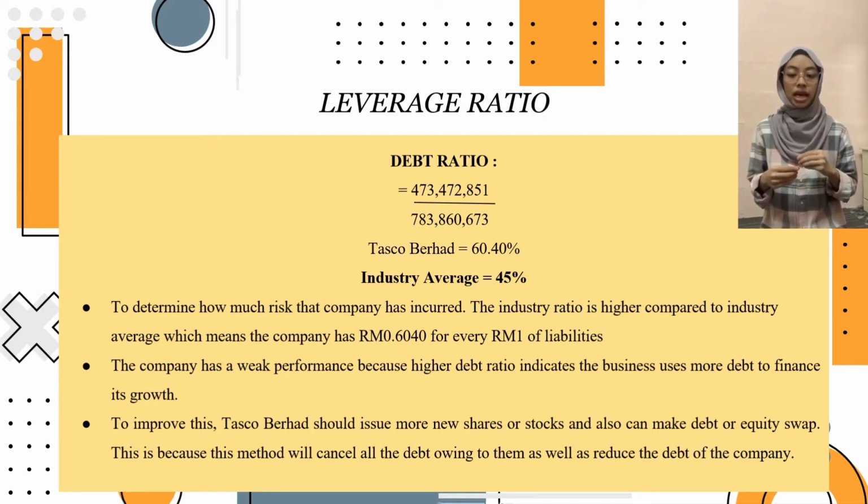The company has RM 0.6040 for every RM 1 of assets invested in, which measures the ability of the company to pay off the debt in the future. To improve this, Tasco Berhad should issue more new shares or stocks to gain more money in view to repay the debts that the company has incurred.